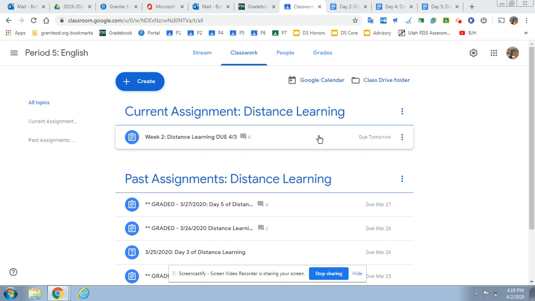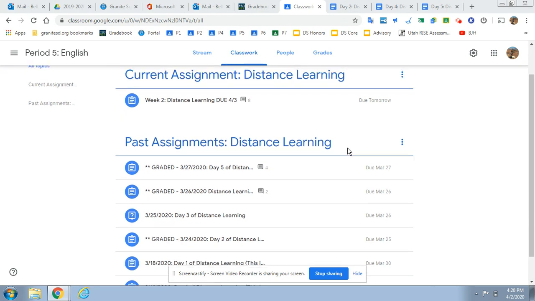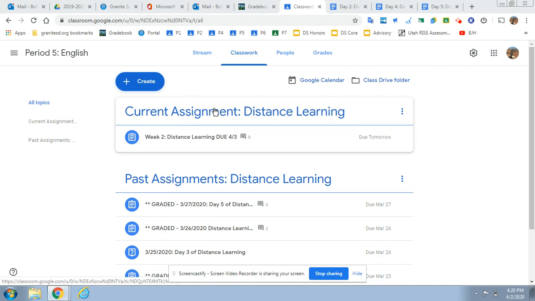I wanted to answer the question of what gets graded and how can we find it. So I've just spent the past couple hours going through each class's Google Classroom and cleaning up the classwork tab and the assignments that are listed there, reorganizing them. So now you can see there's just two topics. There's the current assignment where you can find whatever the work is that we're doing that particular week.